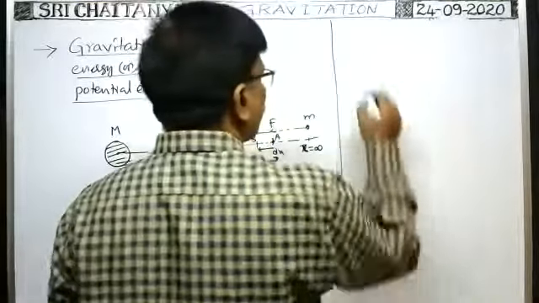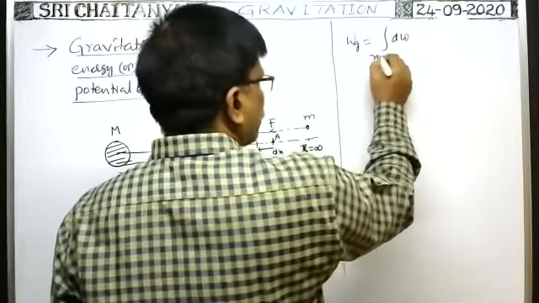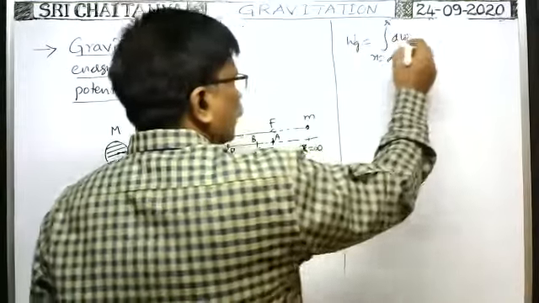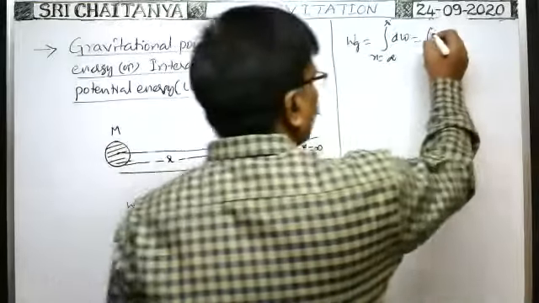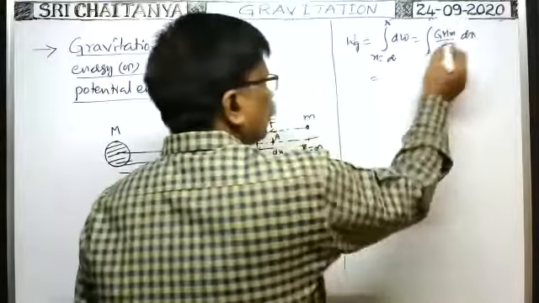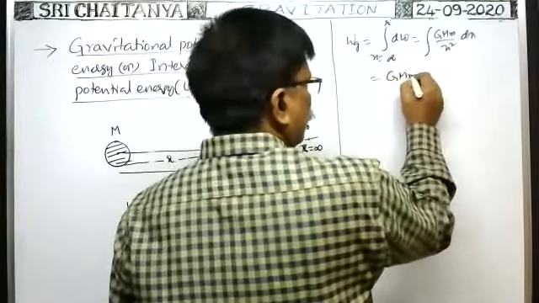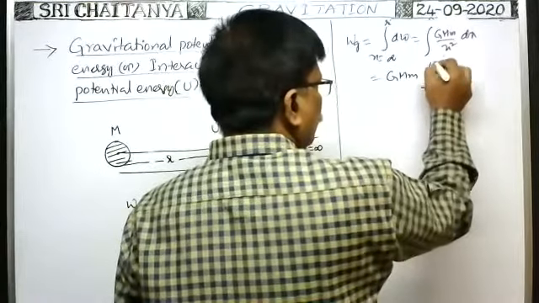So what is the total work done by gravity? Total work done by gravity is equal to the integral of dW between the limits x equal to infinity to small r. That is equal to the integral of G capital M small m by x squared into dx. GMm is constant, so you write it outside. So the integral of x to the power of minus 2 dx, limits infinity to small r.